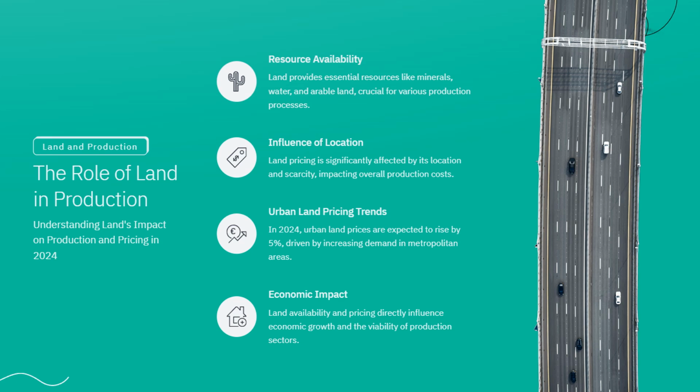Economic impact. Land availability and pricing directly influence economic growth and the viability of production sectors. The availability and cost of land play a pivotal role in shaping the economy. When land is readily available and affordable, it fosters economic growth by enabling various production sectors to thrive. Conversely, limited or expensive land can stifle growth and make it difficult for industries to sustain themselves.